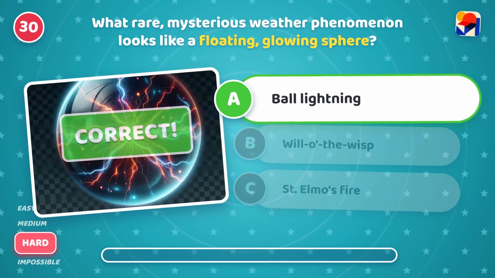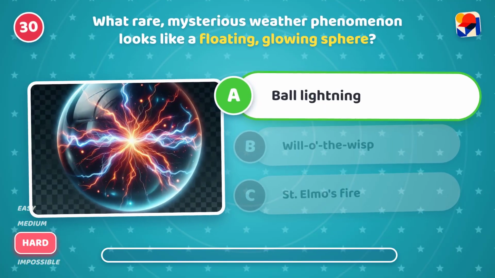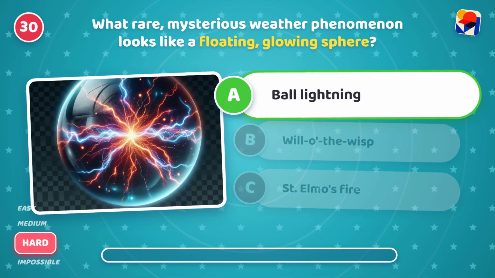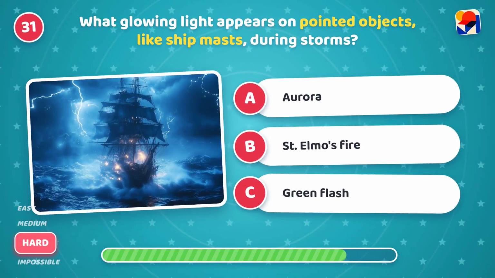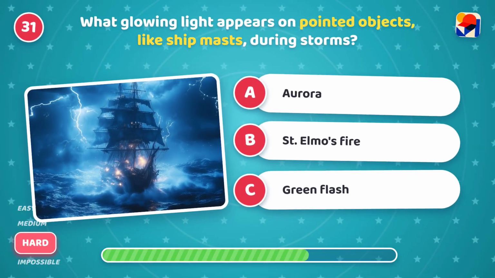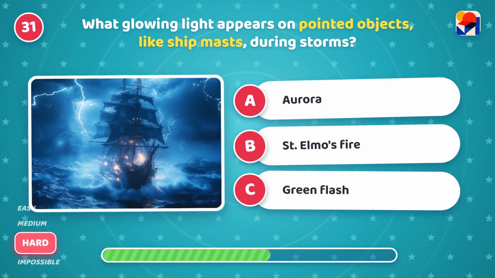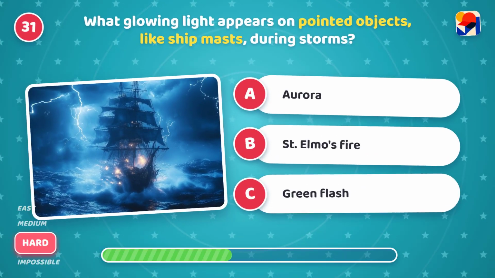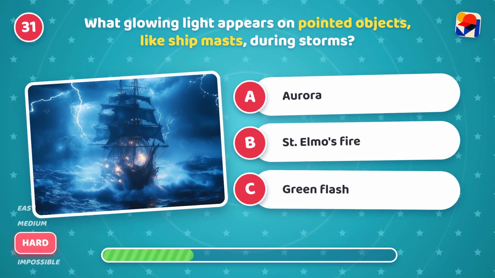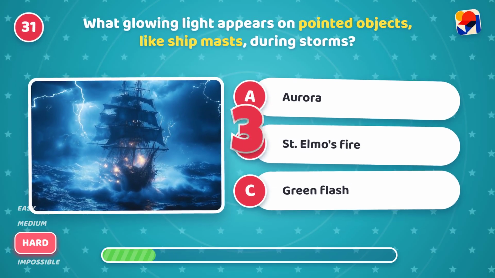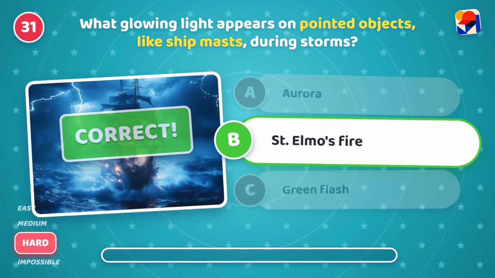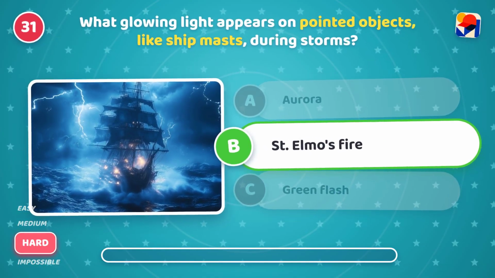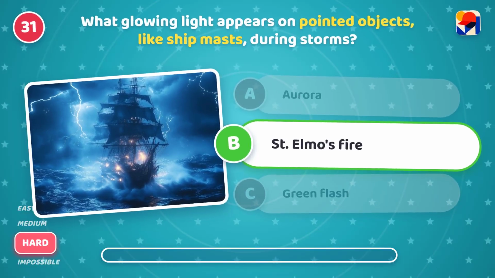It's A, ball lightning. Mysterious, a rare and glowing electrical sphere. What glowing light appears on pointed objects like ship masts during storms? Is it A, aurora, B, St. Elmo's fire, or C, green flash? It's B, St. Elmo's fire! Incredible! It is glowing atmospheric plasma.